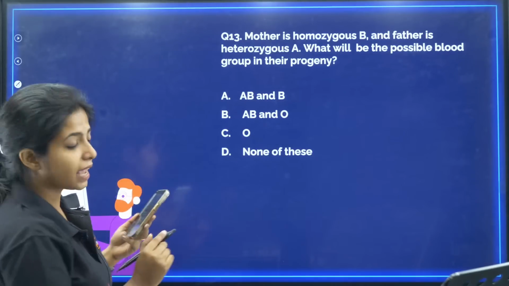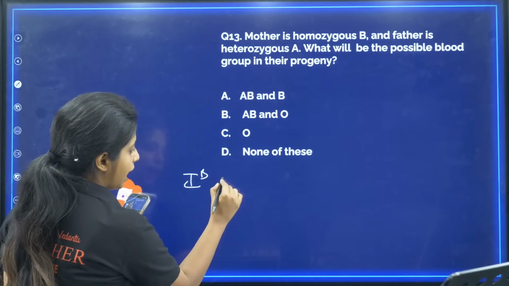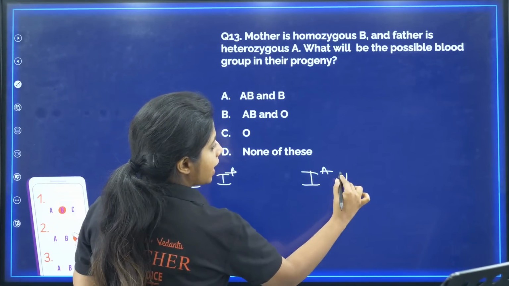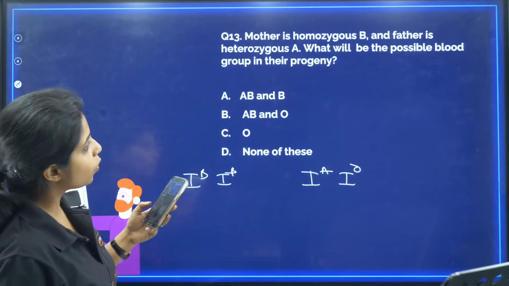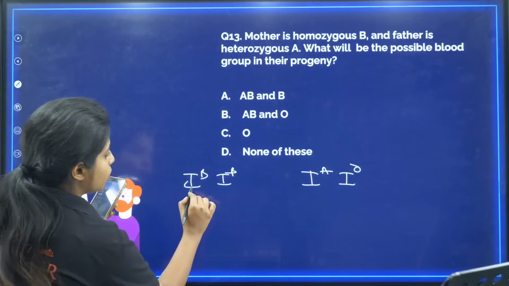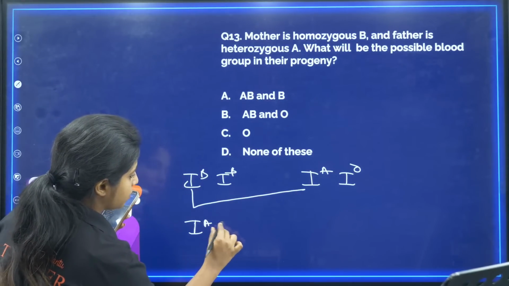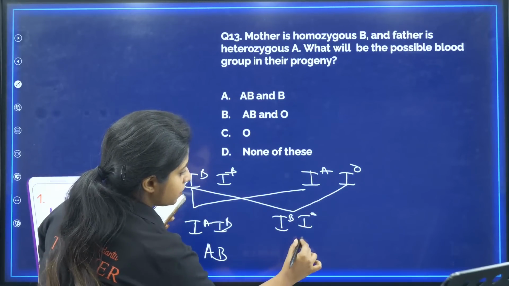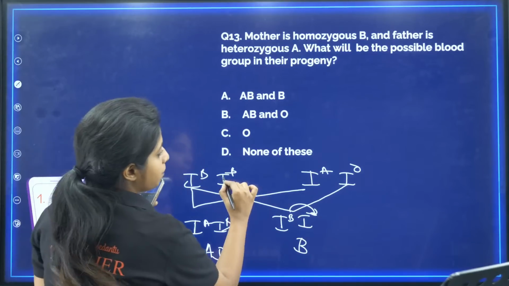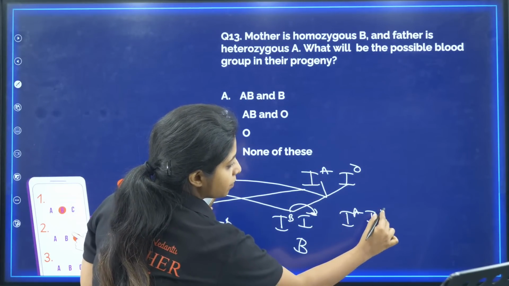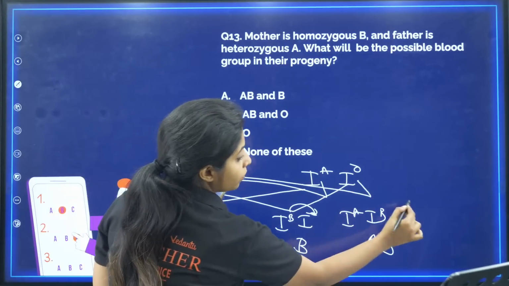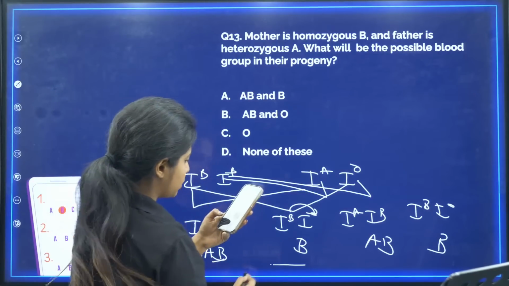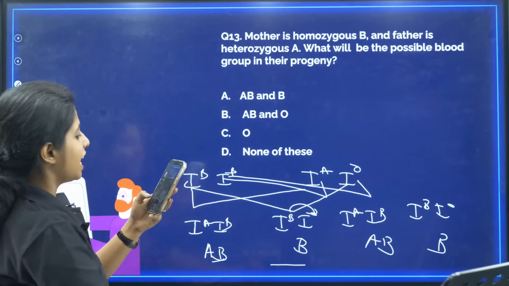Mother is homozygous for B, that means it is IB. And father is heterozygous A, which means IA and IO. Now you have to tell me what will be the possible blood group in their progeny. So B goes with A, I get IAIB, that means AB blood group. B goes with O, I get IBIO, that means B blood group because B is dominant over O. B goes with A again, co-dominance, IAIB, AB blood group. And B goes with O, again IBIO, B blood group. So I can see only two types of blood groups, AB and B. So what will be your answer? Your answer will be 13A.